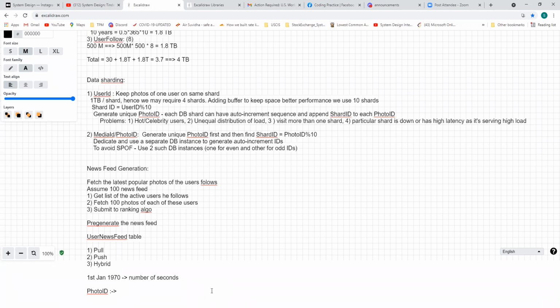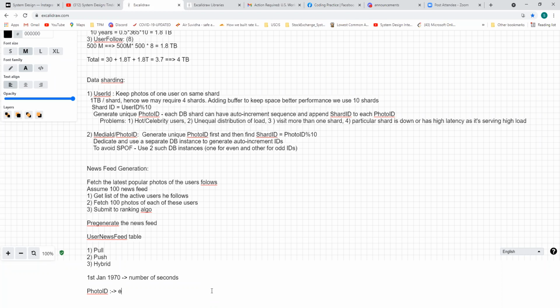Out of 31 bits, you use some bits for this epoch time, and the next 9 bits for auto increment. Whatever photos you get, you keep on incrementing, so you'll have at least 512 different versions for that particular epoch second, and then we can make them very unique.